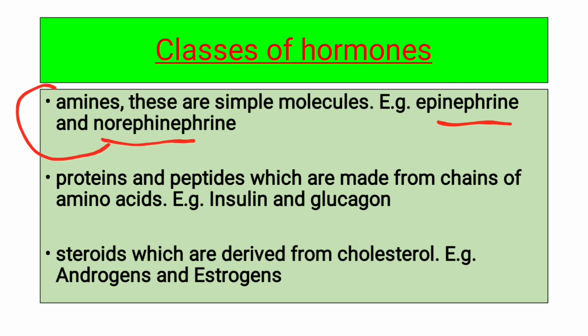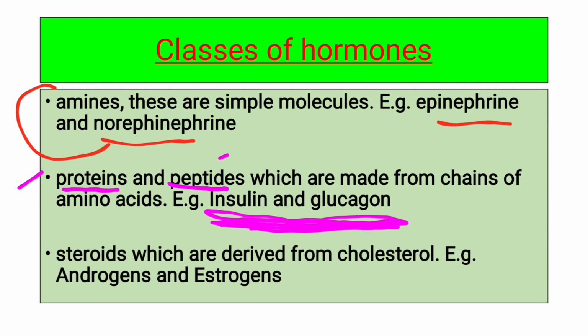We have a second class of hormones, that is proteins and peptides. Proteins and peptides are made up of chains of amino acids that become proteins, or when different chains of protein overlap over each other, they form a peptide. So the second class is protein and peptide, which are made up of chains of amino acids, and examples are insulin and glucagon. Keep in mind that insulin and glucagon are two hormones that are chemically proteins or peptides, which are chains of amino acids.